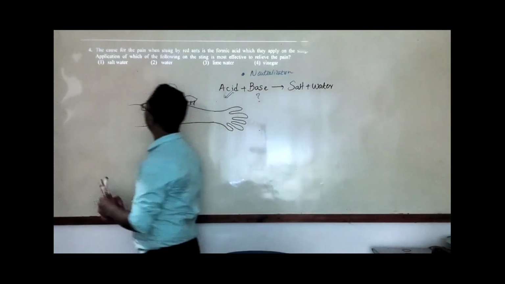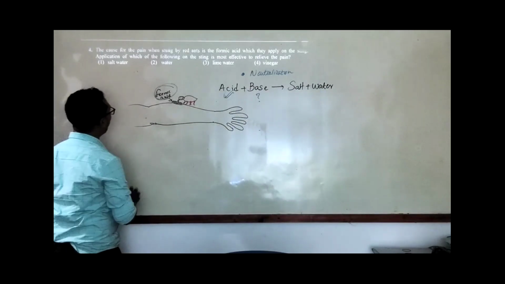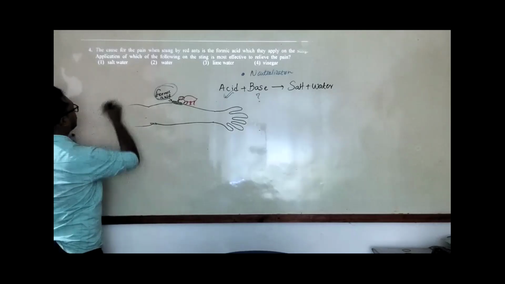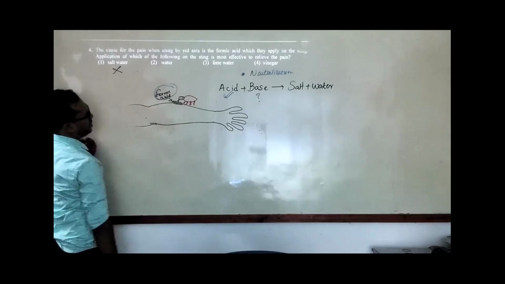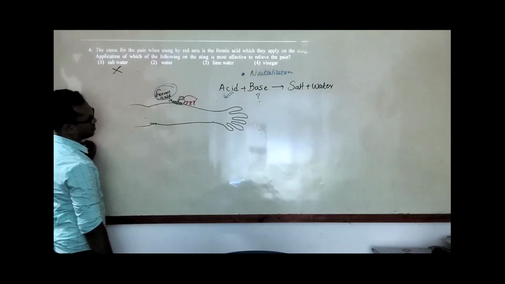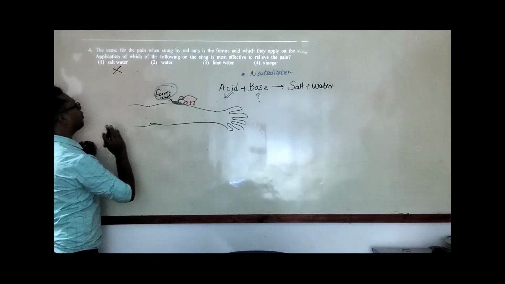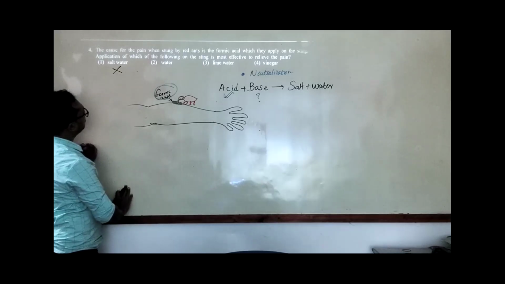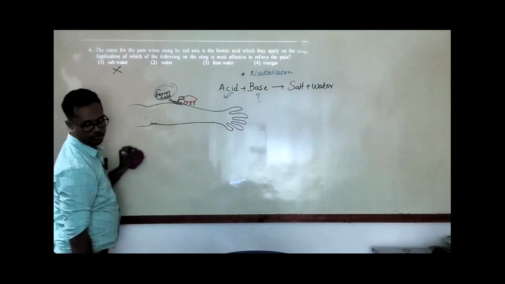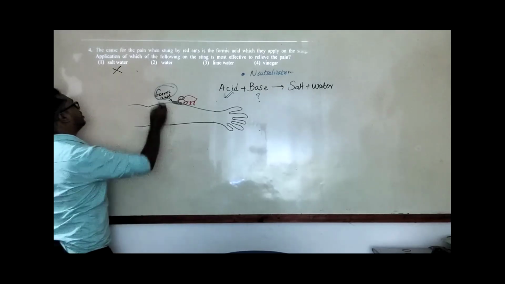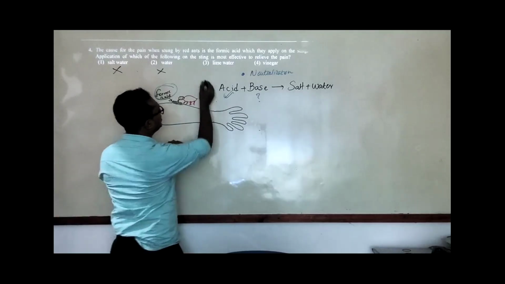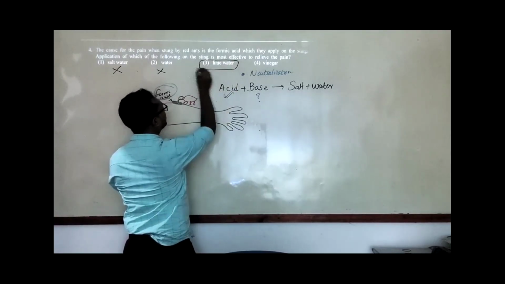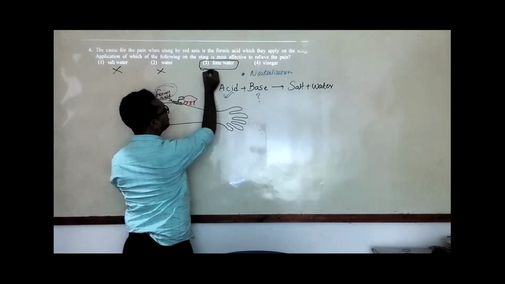Base. So salt water, is it a base? No. Salt water is a salt, formed by the acid-base reaction. It's not an acid or a base. Basically, it gives a neutral pH value. Water is also neutral. Lime water, yes, lime water has basic nature.